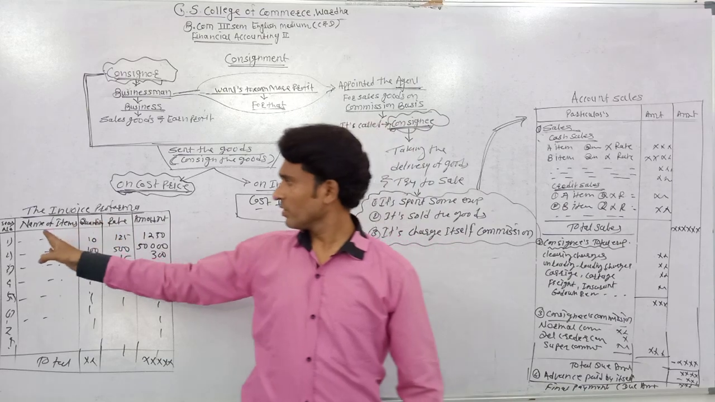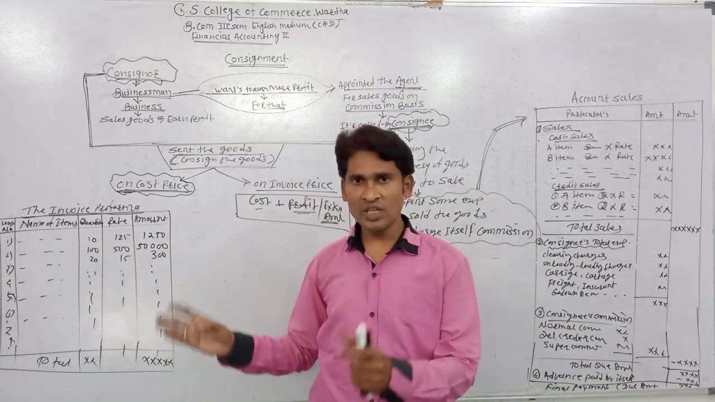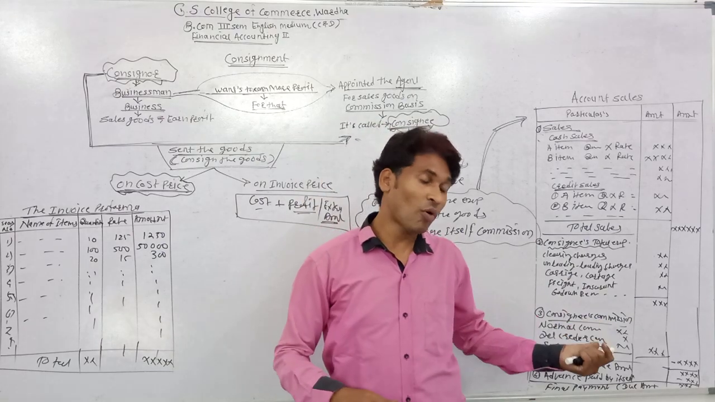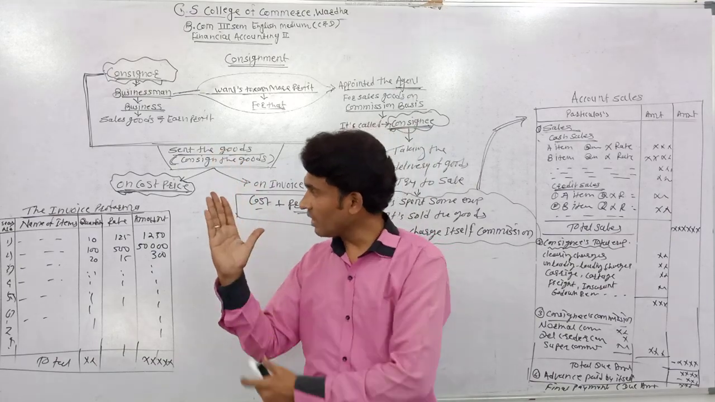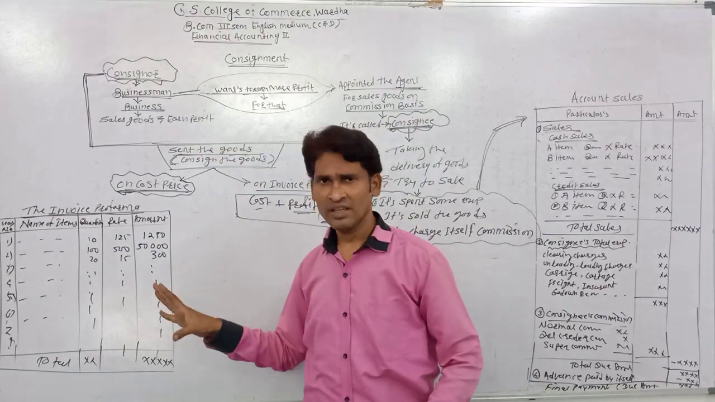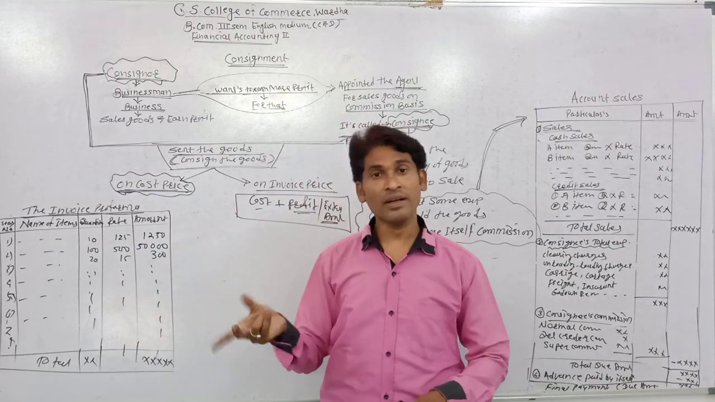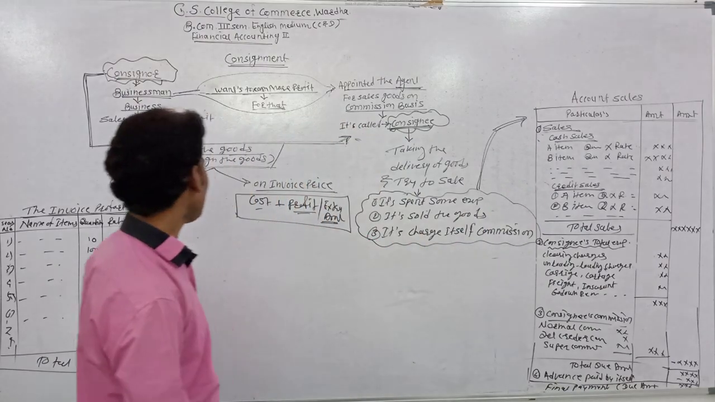In the invoice pro forma, they give the item names and quantity, how much goods are sent by the consignor to the consignee. How can the consignee know about that? So firstly the consignor prepares the invoice pro forma. It means a list, information, the details of the goods which are sent by the consignor to its consignee.